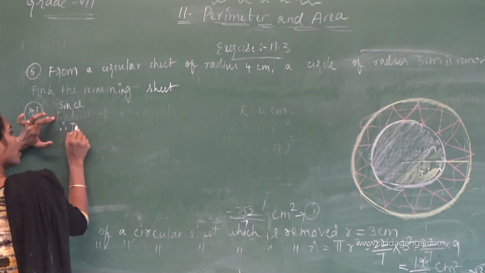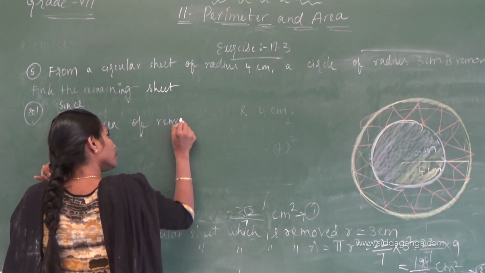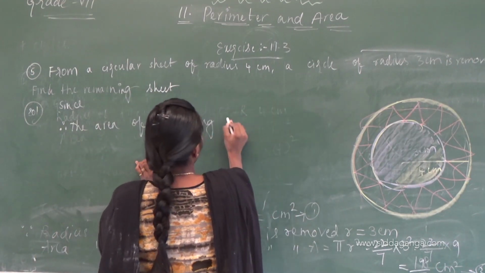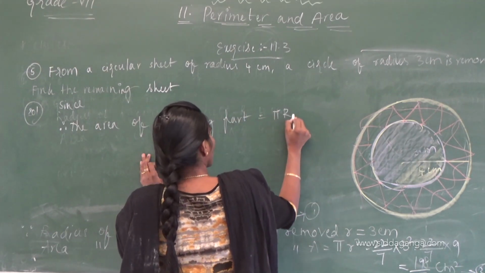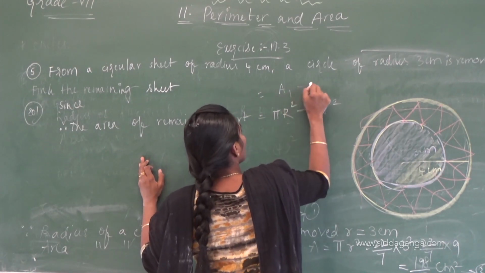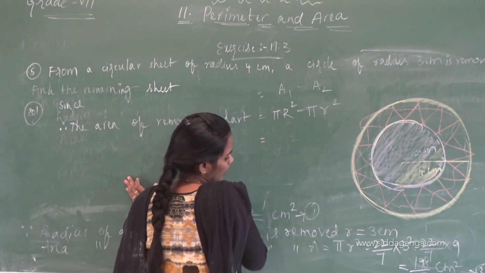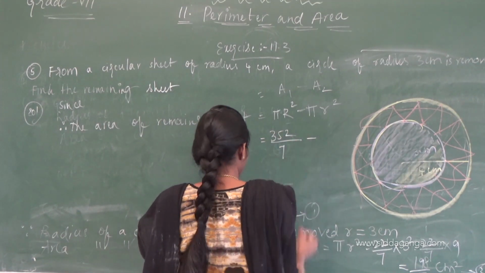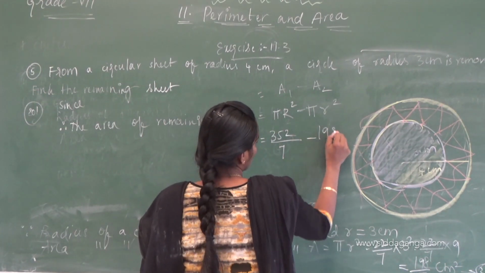Therefore, the area of the remaining part equals pi R square minus pi r square, that is equation 1 minus equation 2. What is pi R square? 352 by 7 minus 198 by 7.